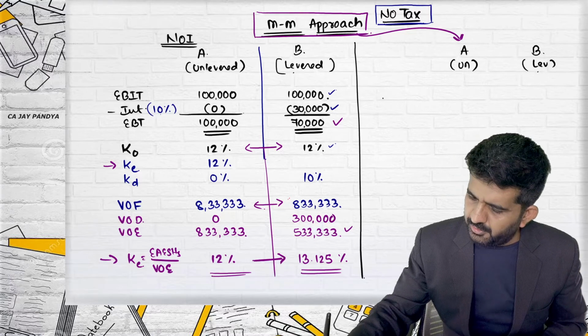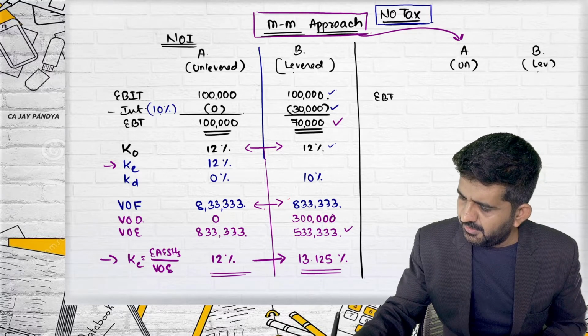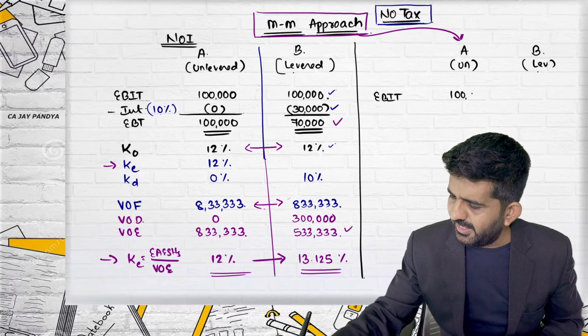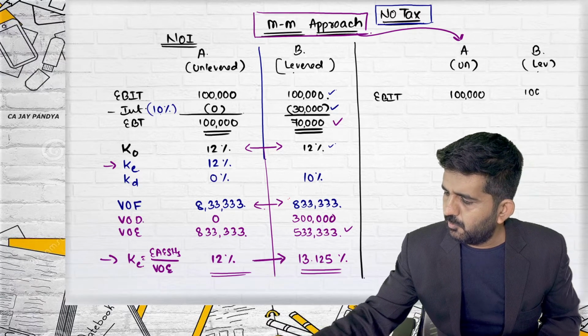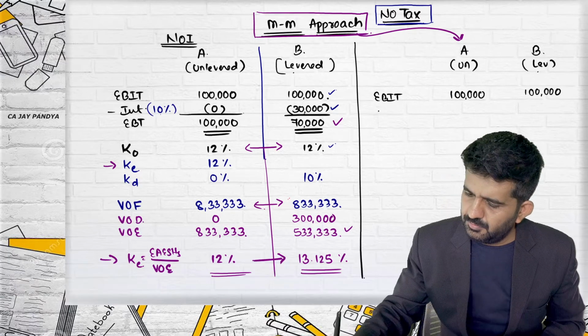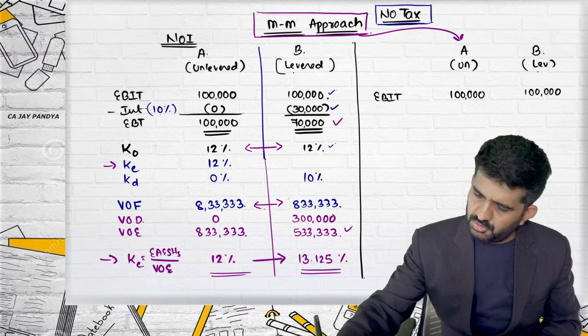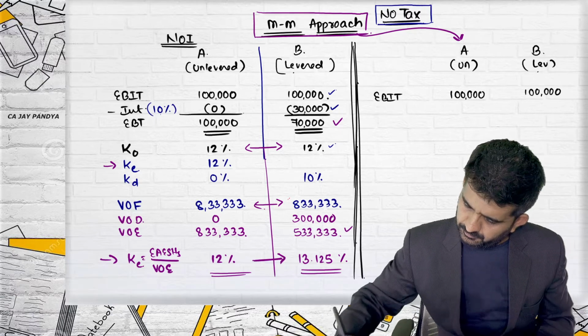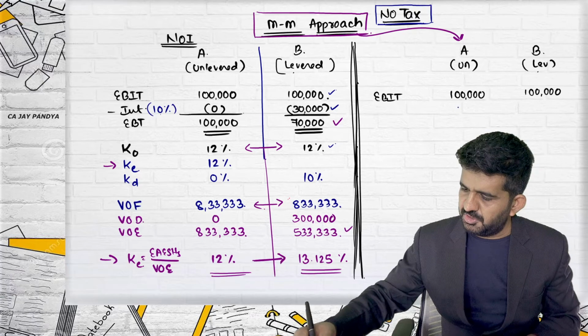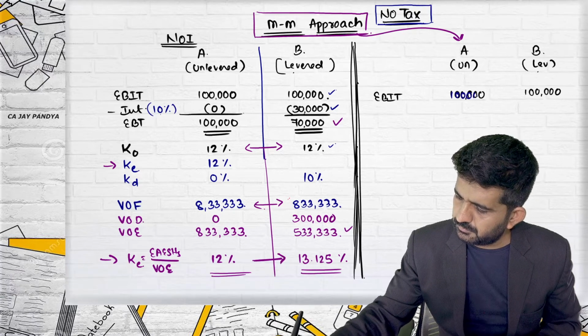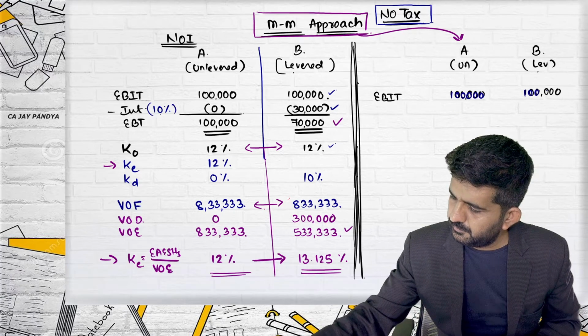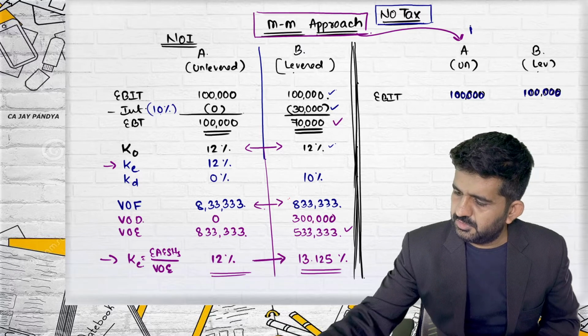Let me write down the basic data which is already available. EBIT 1 lakh, 1 lakh. Let me change the color. This is MM.